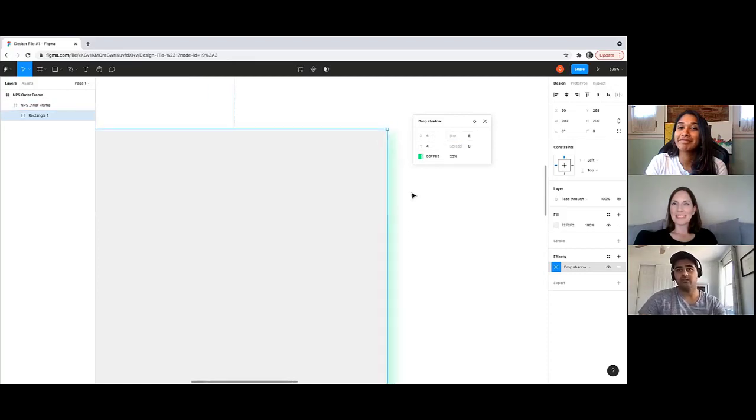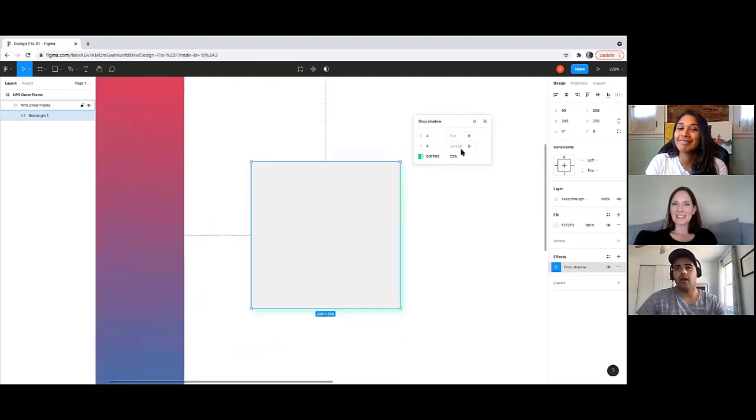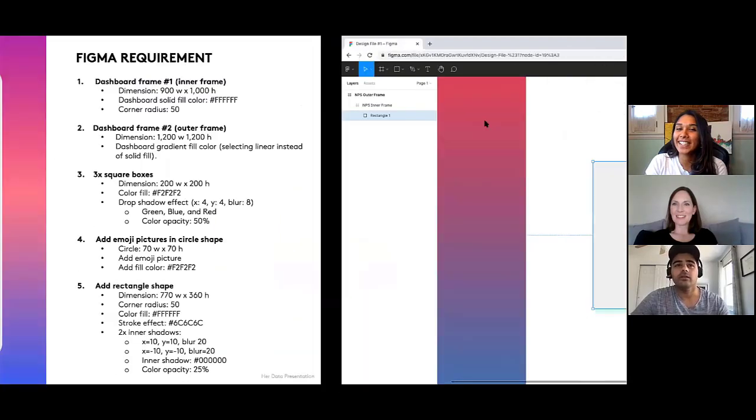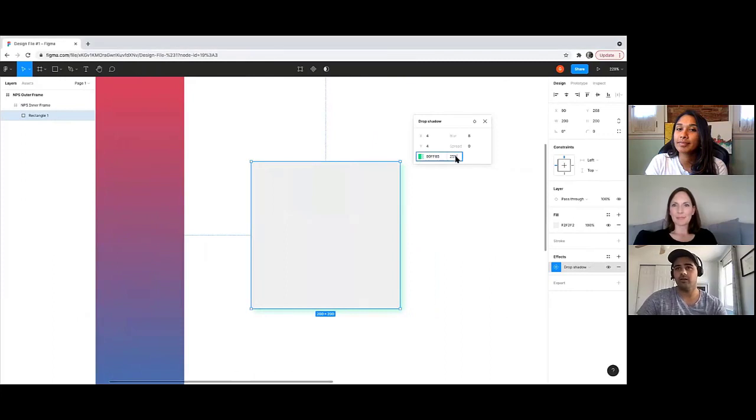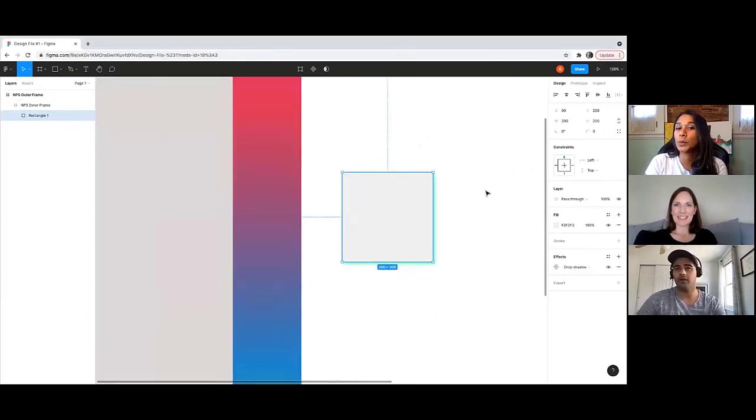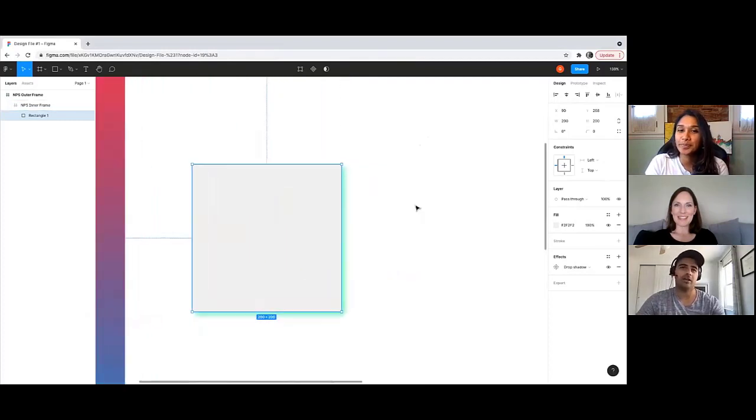And now you see that nice blurry effect. So let's go back, and the color opacity, let's set that to 50% so we can actually see it. It's kind of hard to see right now. And there we go. We have our first KPI drop shadow effect box.